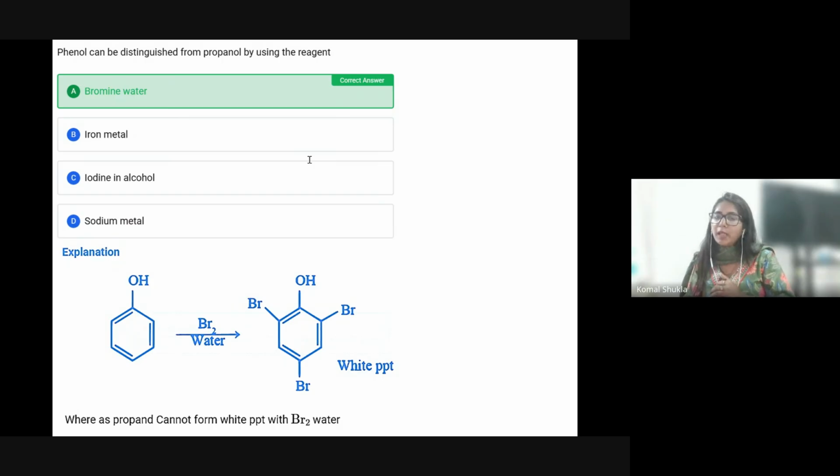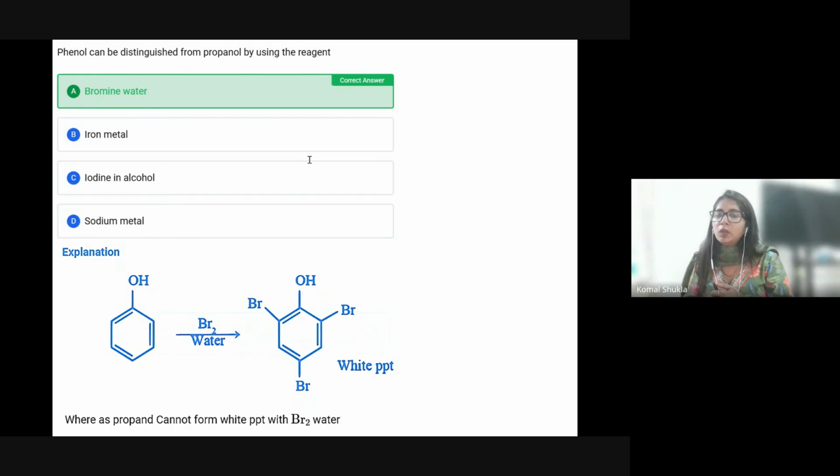Now let's talk about the iron metal. Suppose you have neutral FeCl3, ferric chloride. It is a common test for phenol, giving a violet color. If the phenol gives violet color, then definitely it has reacted with the iron. But iron metal itself is not a standard reagent for distinguishing. So this is not going to be correct.